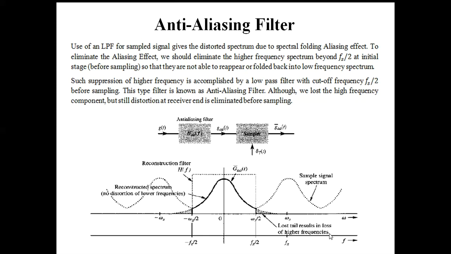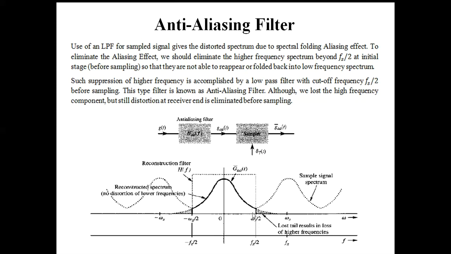The most convenient way to overcome this problem is to use a low pass filter, also known as an anti-aliasing filter, which has a bandwidth of Fs by 2 before the sampling. Remember, we need to use a low pass filter before sampling.